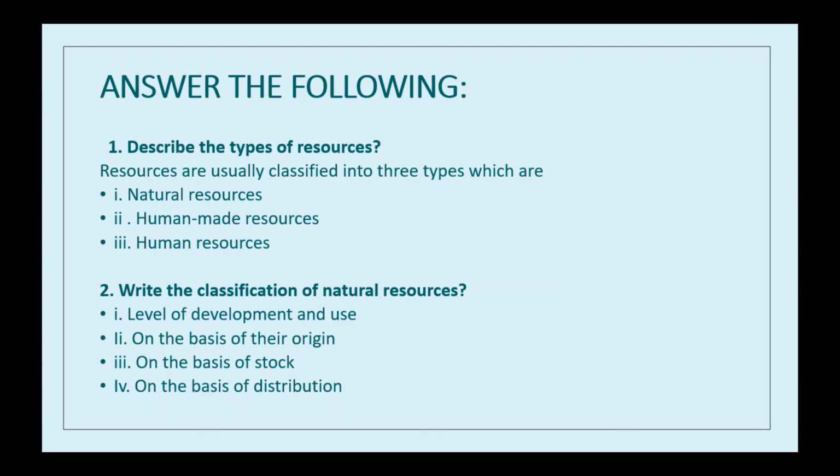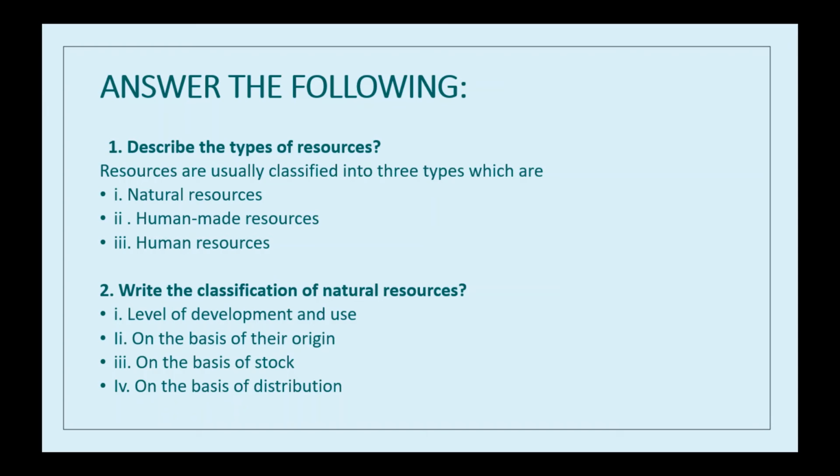You know, on the basis of their development and use, resources can be classified into two groups. One is actual resources and another one is potential resources, isn't it? So already we have learnt about potential resources: those whose entire quantity may not be known, and these are not being used at present, but could be used in the future. For example, we saw uranium is found in Ladakh, isn't it?